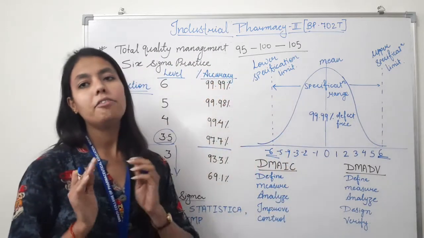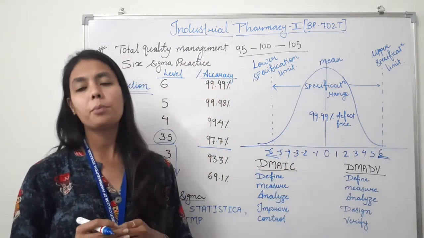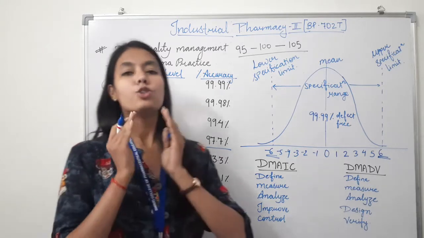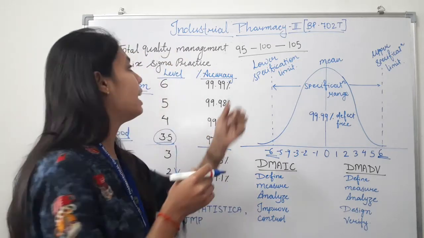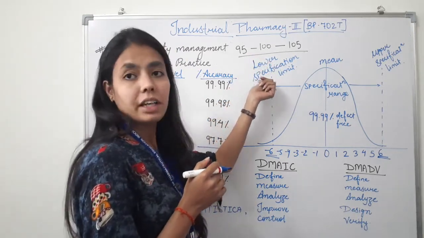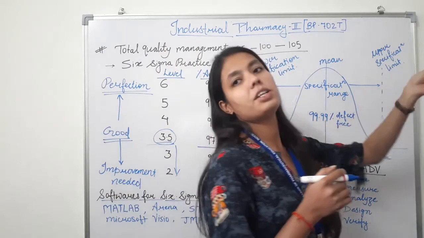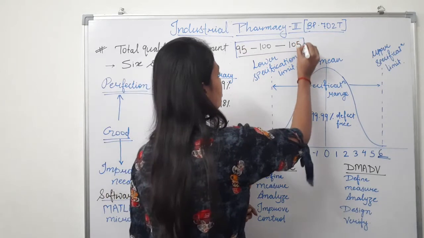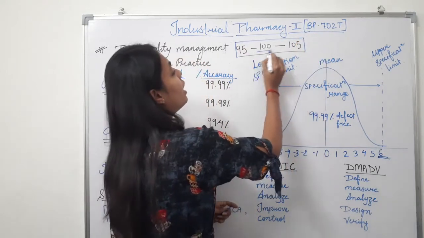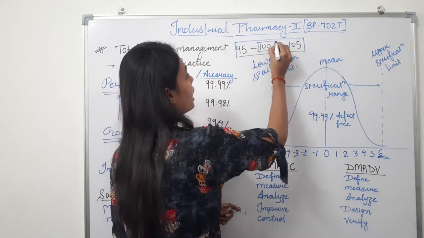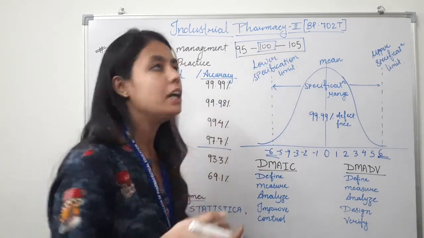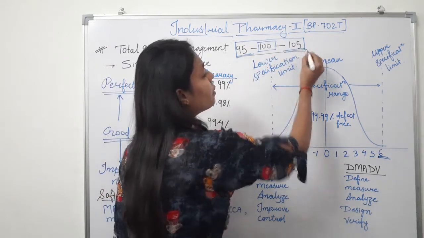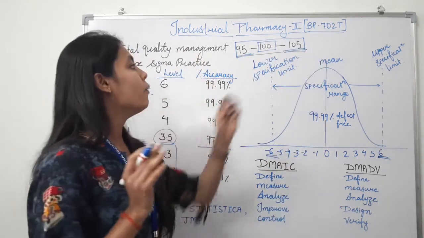For example, if we talk about any pharmaceutical product in which the drug content is 100 mg, for that we have to decide the lower specification limit and upper specification limit. So in this particular case, we have decided that if the drug content of a tablet is 100 mg, the lower specification value is 95 and the upper specification value will be 105.